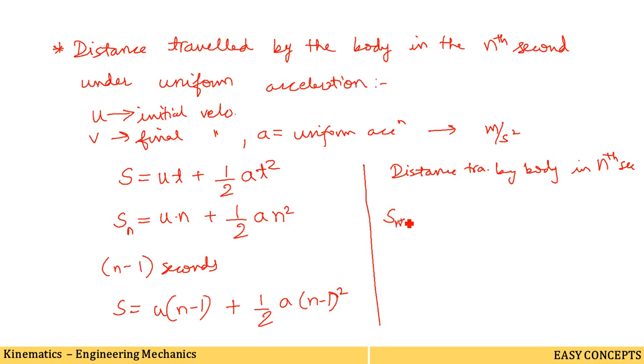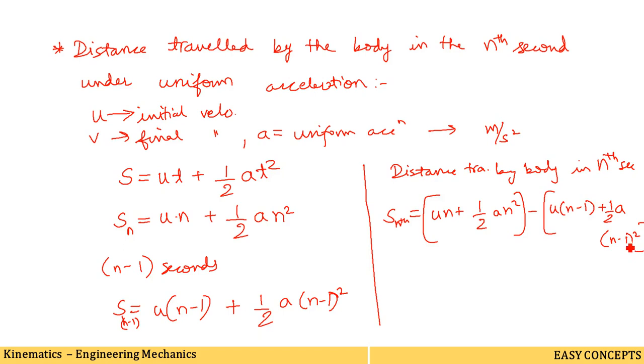The distance in the nth second is equal to un plus half an square. This is what we have found earlier. Then subtract from this the equation for s n minus 1, that is u of n minus 1 plus half of a into n minus 1 square, closing the bracket.